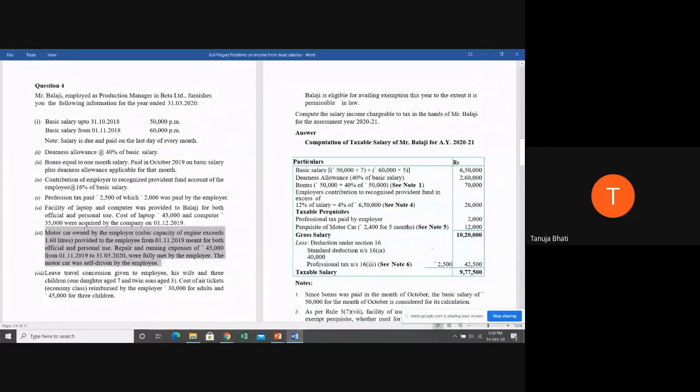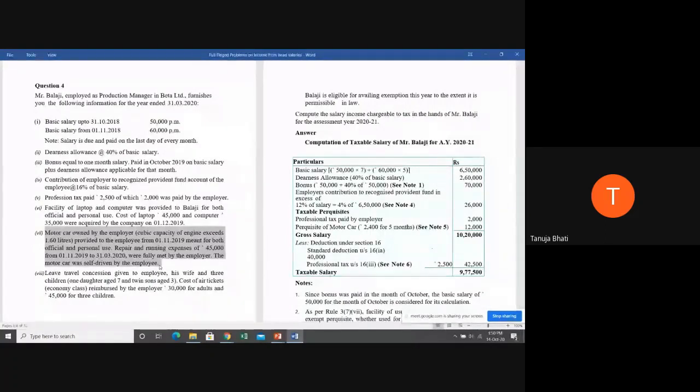Now this I want you all to tell me, because we have recently done this in the previous lecture. Motor car owned by the employer where the cubic capacity of the engine exceeds 1.6 liters, provided to the employee from 1/11/2019, meant for both office and personal use. Repair and running expenses are 45,000 from 1/11/2019 to 31/3/2020, which were met by the employer. The motor car was self-driven, means chauffeur was not provided, driver was not provided.